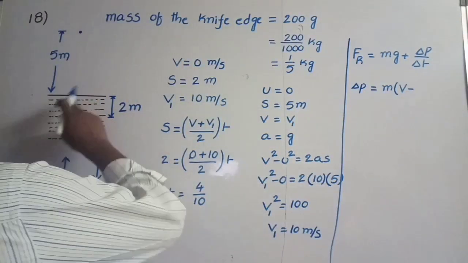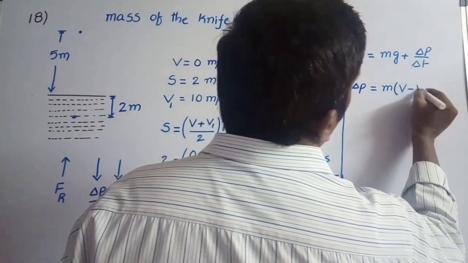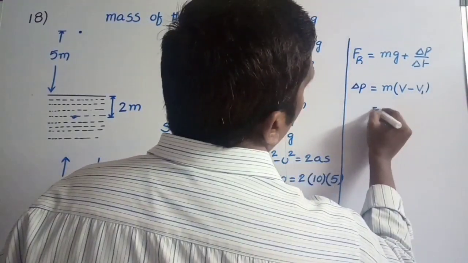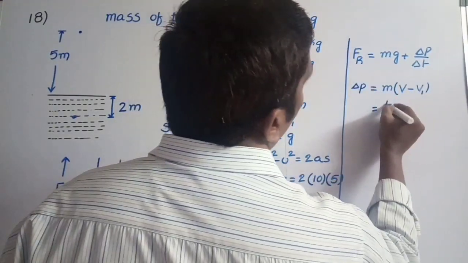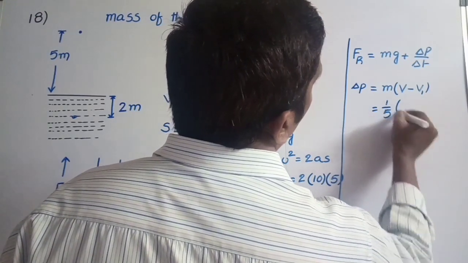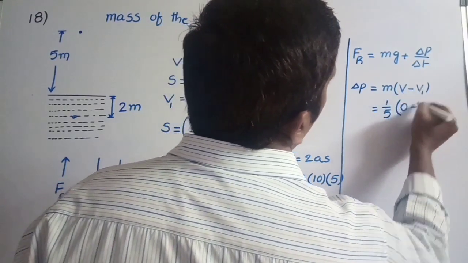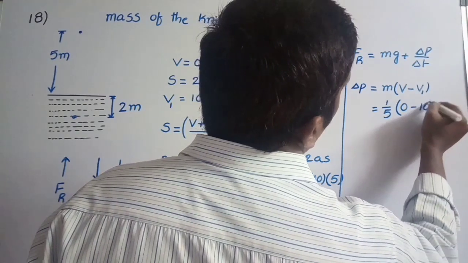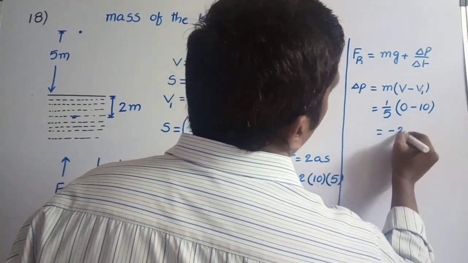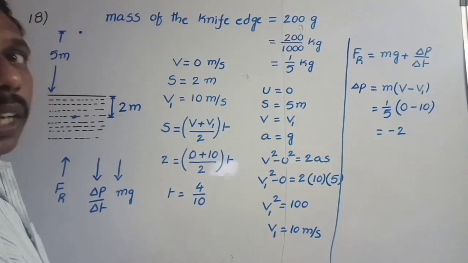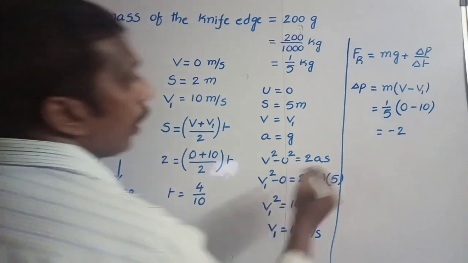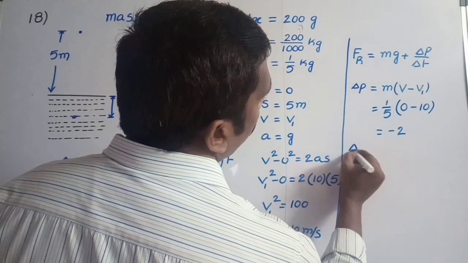But here the initial velocity is taken as v1. So m is equal to 1 by 5, into v, final velocity 0, initial velocity is 10. That is equal to minus 2 we will get. That is delta p. Delta p by delta t, the rate of change in momentum.